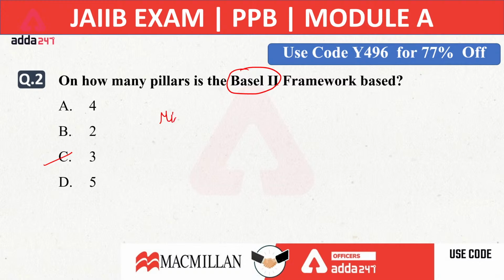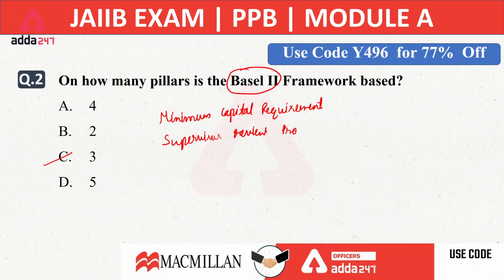First is minimum capital requirement. Second is supervisory review process. And third is market discipline. So these are the 3 pillars on which Basel II is based: minimum capital requirement, supervisory review process, and the last is market discipline. Okay, these are the 3 pillars of Basel II.